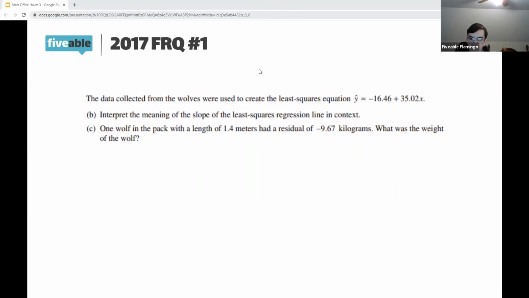All right, so here we're given this least squares regression line, and we're asked to interpret the meaning of the regression line in context. So what this slope means.